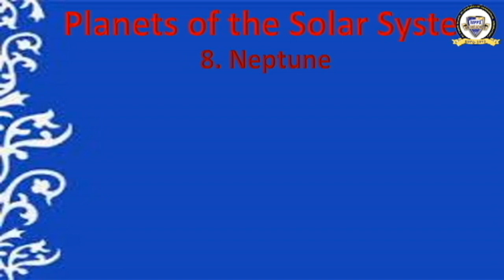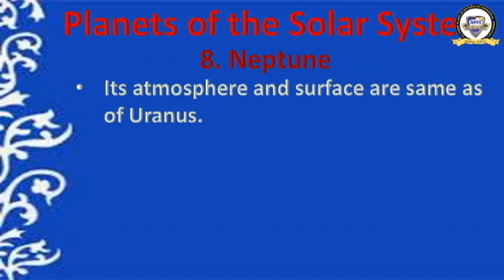It is very far from the sun. It is the eighth planet in the solar system, so its orbit lasts nearly 164.8 Earth years. It takes 164.8 Earth years to complete one revolution. Okay, and it has a surface of icy cold liquid methane and an atmosphere of hydrogen and helium. I told you for Uranus, no? Just as with Uranus, it has an atmosphere and a surface.